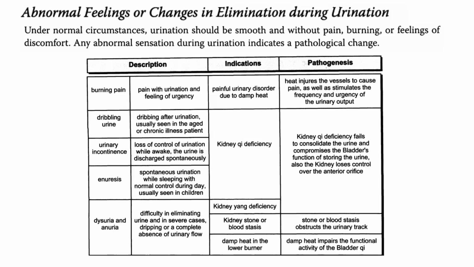Dysuria and anuria: difficulty in eliminating urine, and in severe cases, dripping or a complete absence of urinary flow. So this would mean kidney yang deficiency, and kidney stone or blood stasis would lead to stone or blood stasis obstructing the urinary tract. And then damp heat in the lower burner. Damp heat impairs the functional activity of the bladder chi.